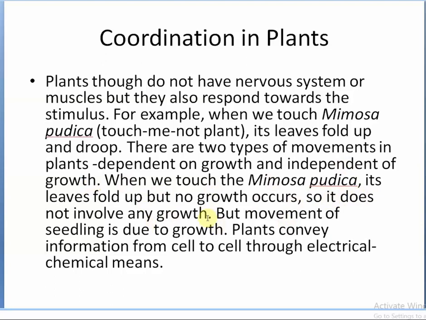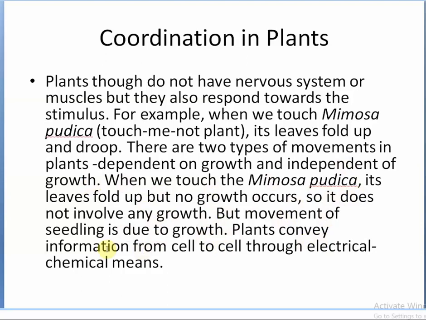An example of movement which is independent of growth is the touching of the Mimosa pudica, the touch-me-not plant. When we touch it, its leaves fold up, its leaves droop. When the leaves droop, does the plant grow? The answer is definitely no. So it is that movement which is not related to growth. But the movement of seedlings is due to growth. It is growth related movement.